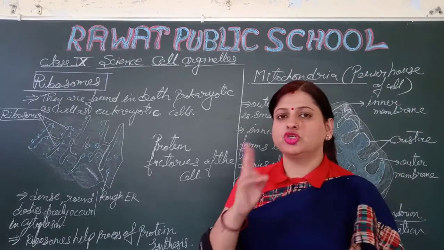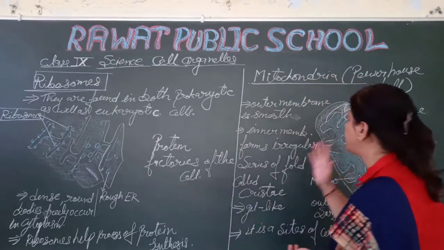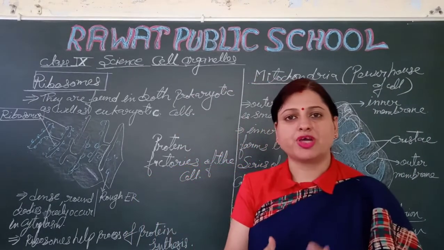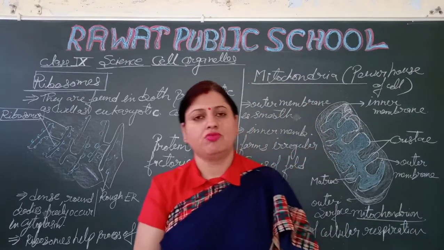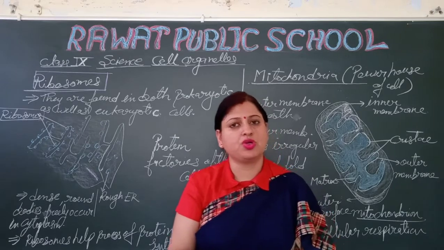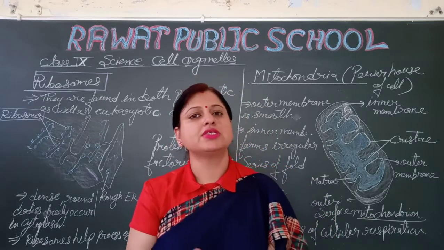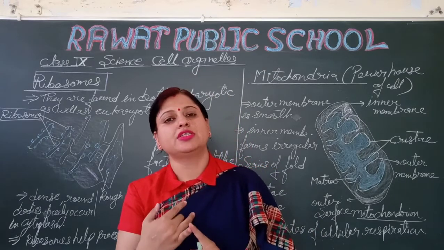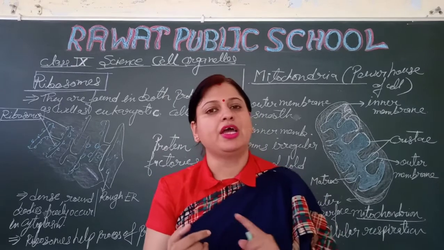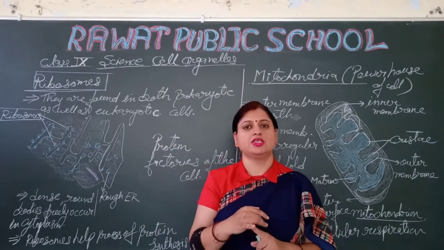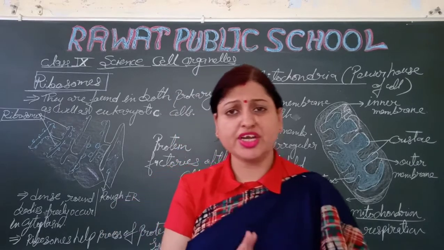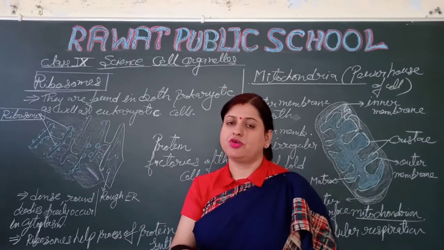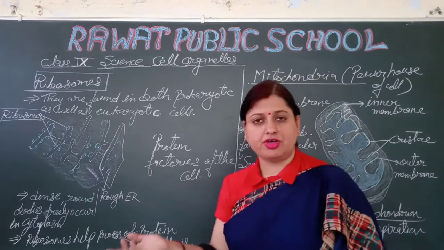Today I am discussing two important cell organelles, ribosomes and mitochondria. Earlier we discussed two cell organelles, endoplasmic reticulum and Golgi apparatus. What are the types of the endoplasmic reticulum? The types are RER and SER. RER means rough endoplasmic reticulum, and SER means smooth endoplasmic reticulum, and the functions are also different. RER is for formation of ribosomes and SER for formation of lipids. Golgi apparatus we have discussed.